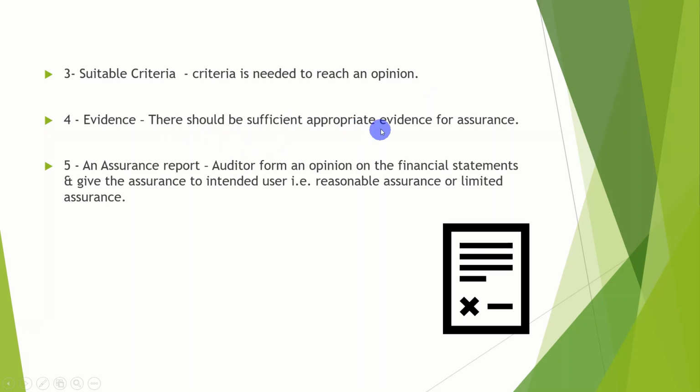Evidence. There should be sufficient appropriate evidence for assurance. If you're doing an audit, as I said earlier also, you need the evidence. Suppose there is an advocate's case in court: you need to submit evidence to the judge, saying I have this proof that this person committed this crime, so I am submitting this proof. Just collect the evidence and submit it to the judge, and the case will be solved. The same thing works here. There should be sufficient appropriate evidence for assurance.